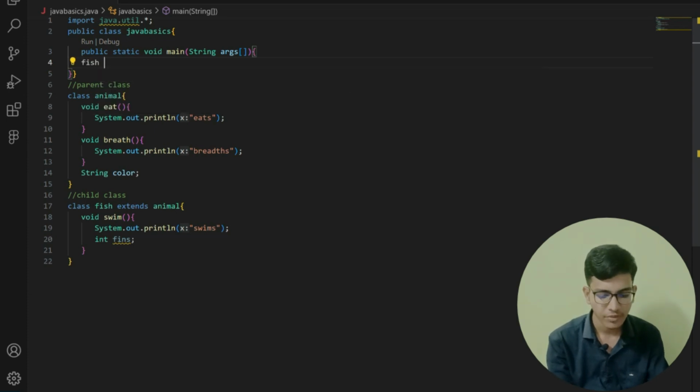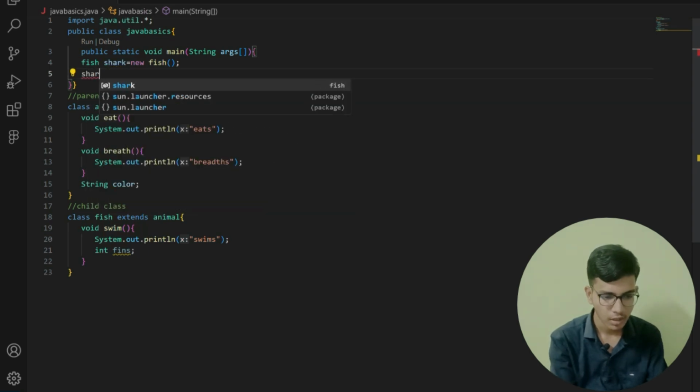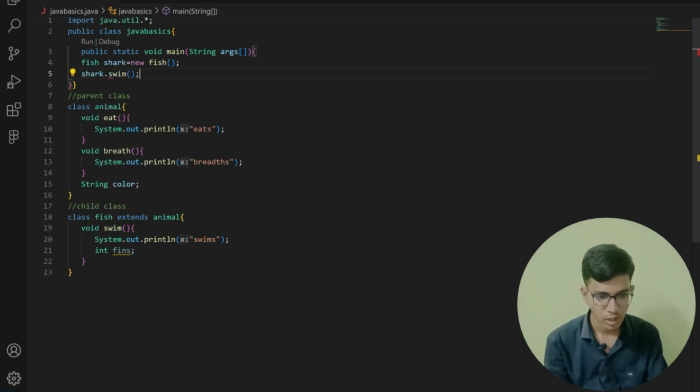Now let me save this, and in the main program I am going to create an object of fish. So I am going to write my fish class. After it, the name of the fish, let us write shark. Shark is the object of my fish class, equals new Fish. You can see that I can access swim, because in the class we have the swim function. So I can write shark dot swim.